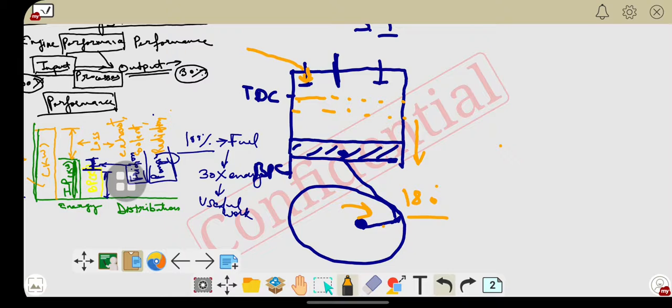Now second, when the piston goes in the upward direction, it is called the compression stroke, where a huge amount of pressure is developed in this area. This is called the clearance volume. When that pressure is developed, the spark plug comes into action, because this is a spark ignition engine. When ignition takes place, that means combustion takes place, and a huge amount of power is developed.